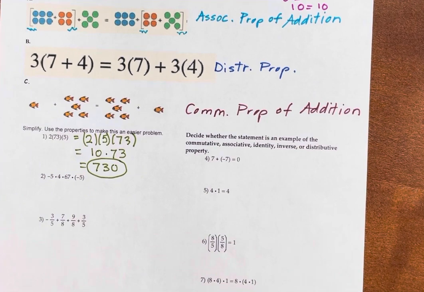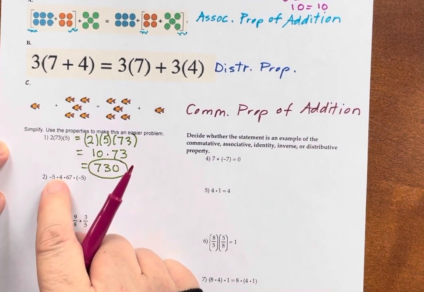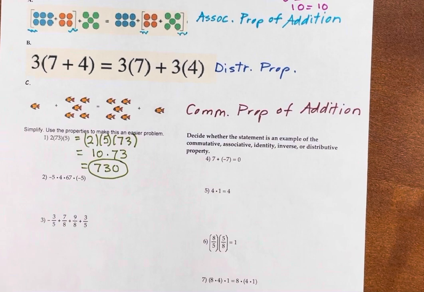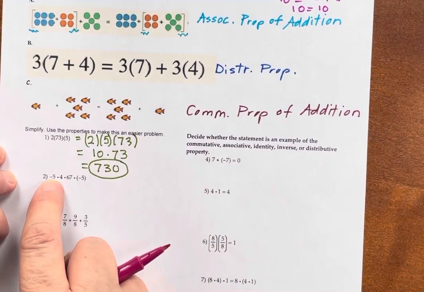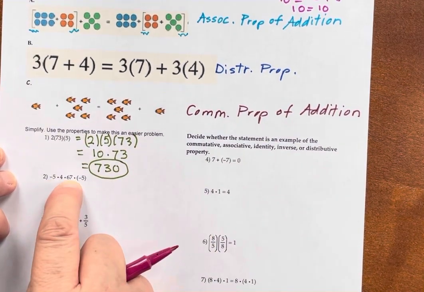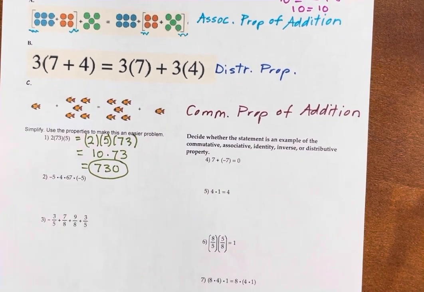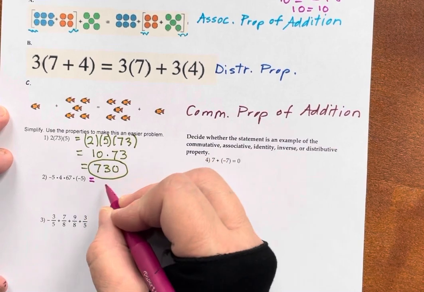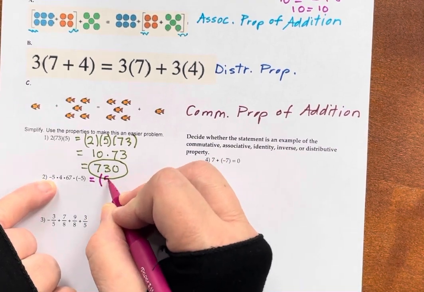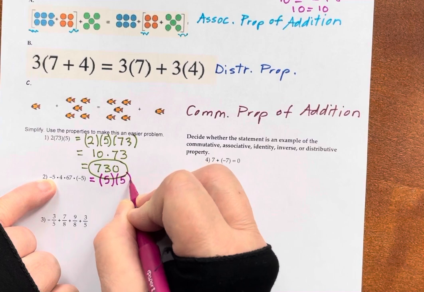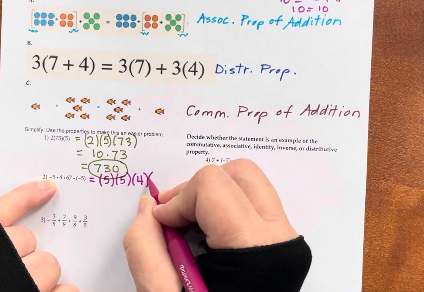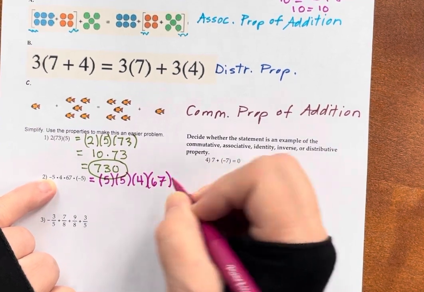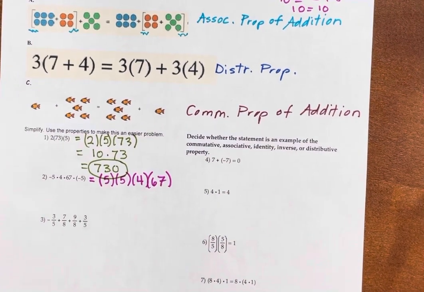I guess there are sort of 2 ways to make this easier. I noticed that 5 times 5 is 25, and 25 times 4 is 100, so that's what I'm going to do. You could also do 5 times 4 is 20, times 5 is 100, and then multiply by 67. Okay, so there are 2 good ways to do this. There's only one correct answer. I'm going to do the way that occurred to me, and that was to take the 5 times the 5 times the 4, and then the 67. I don't know why I added parentheses instead of dots. Doesn't really matter. It's just notation.